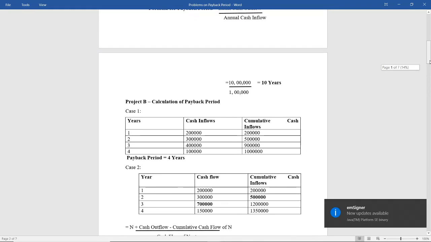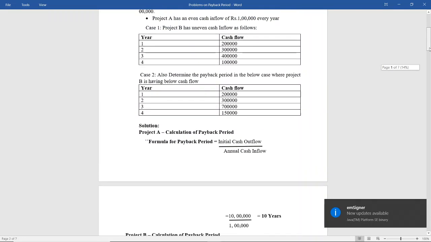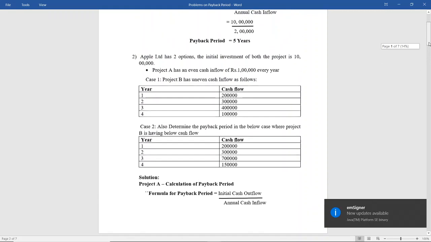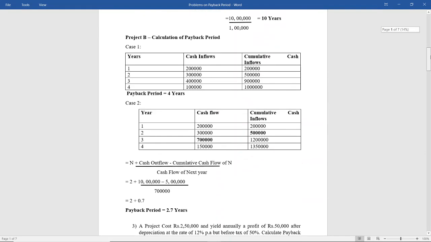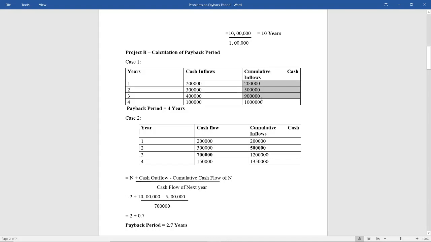So what is the cash outflow? Cash outflow is 10 lakh rupees. Here the cash outflow in total is 10 lakh rupees. So tell me which is the year among all the years, which is the year in which the cumulative cash flow is equal to the cash outflow, that is 10 lakhs. So it is in the year 4. In the fourth year, cumulative cash inflow is equal to your cash outflow of 10 lakh rupees. So payback period will be fourth year, 4 years.